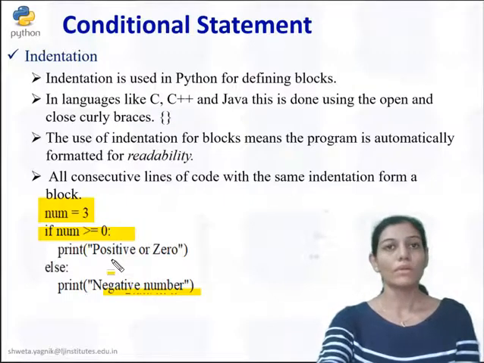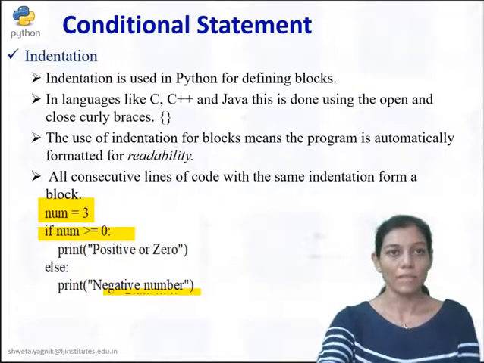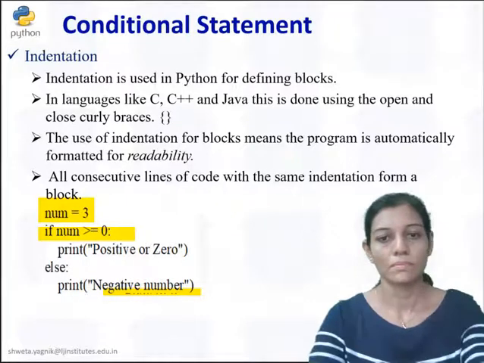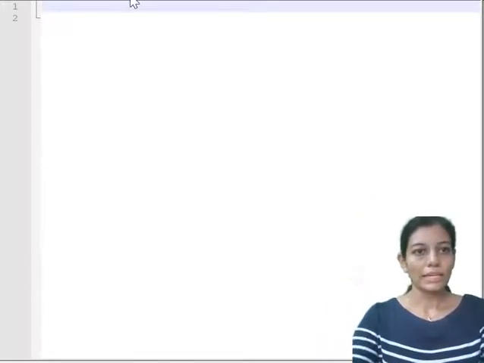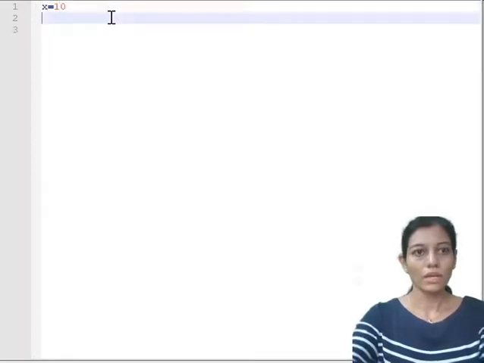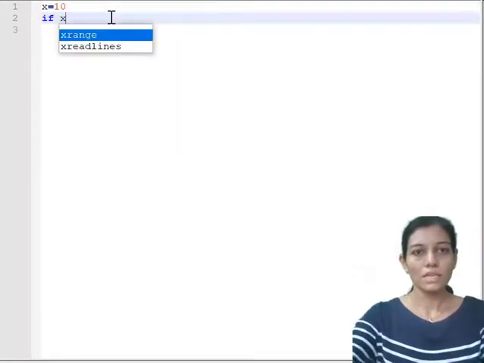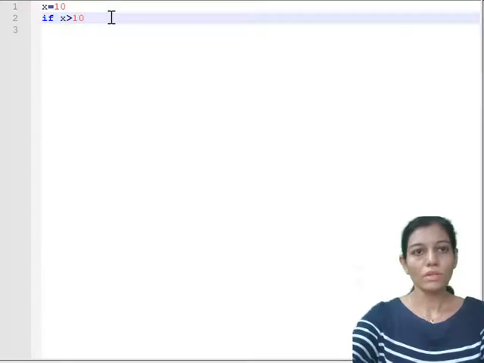So now we are going to see in Python programming, with the help of programs, how to have these if else statements, right? So here we are going to write one variable, that is x, and initialize it to 10. Okay, and if x is greater than 10, we would like to print something.